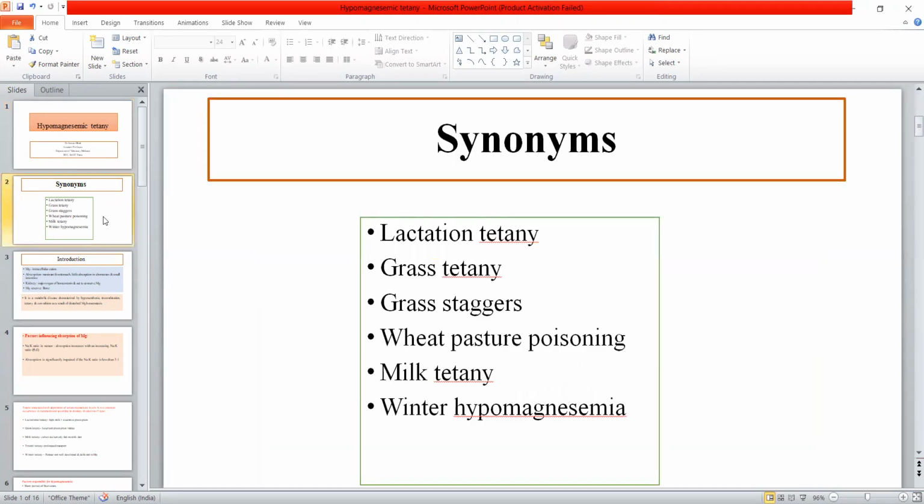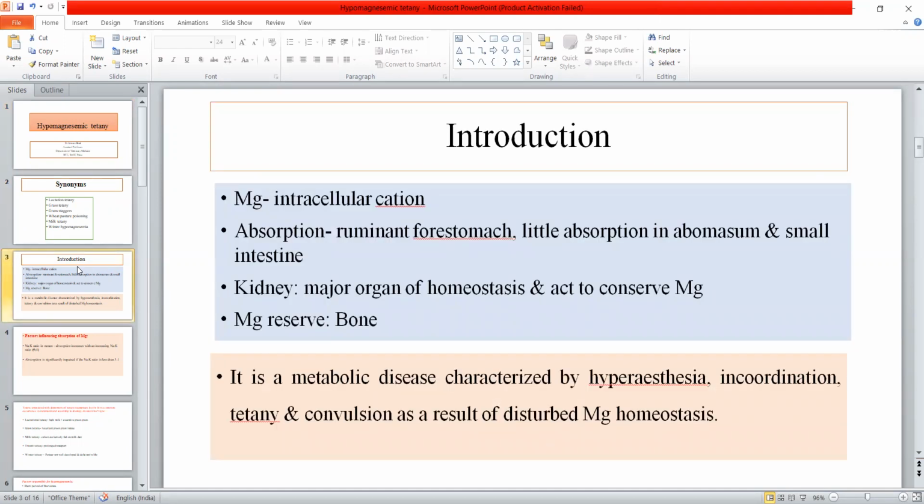As I told you, it has various synonyms like lactation tetani, grass staggers, wheat poisoning, then milk tetani and winter hypomagnesemia. All these are the synonyms of this disease. So, let us take some brief information about magnesium.